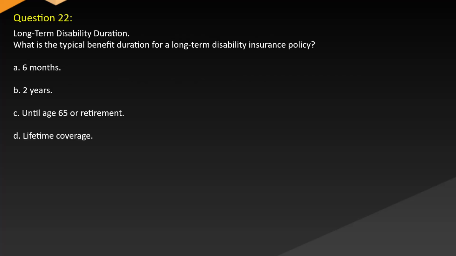Question 22. Long-term disability duration. What is the typical benefit duration for a long-term disability insurance policy? A. 6 months. B. 2 years. C. Until age 65 or retirement. D. Lifetime coverage.